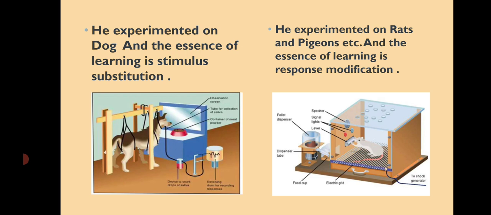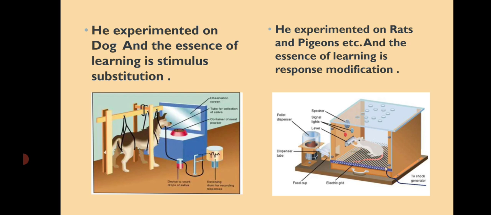In contrast, Skinner experimented on rats or pigeons, etc. And in this theory, the essence of learning is response modification. Skinner believed that the behavior of the organism happens first. He responds first, and after the correct response, a stimulus is given to him. I will tell you their experiments in short now.